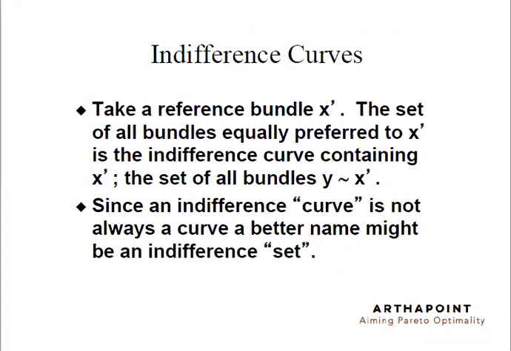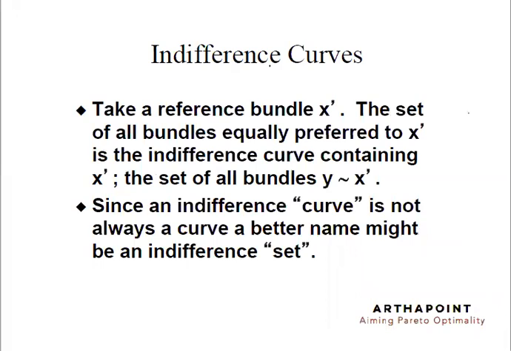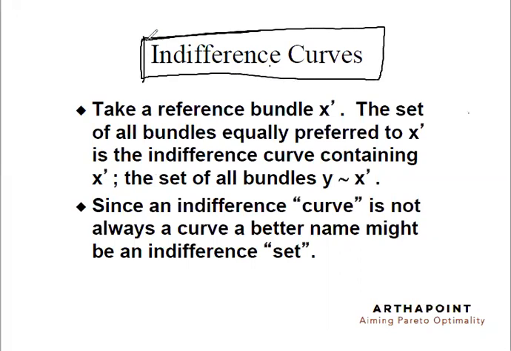Three main assumptions: reflexivity, completeness, and transitivity. Having told you about these preferences, on the basis of these preferences, we define the indifference curves. And this is something that I'll do in the next video.